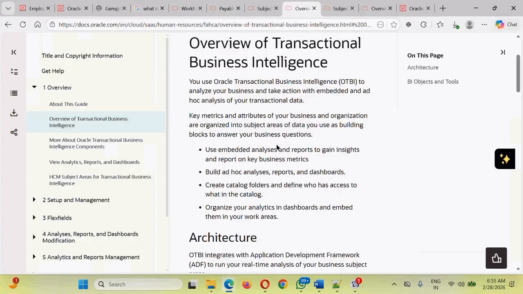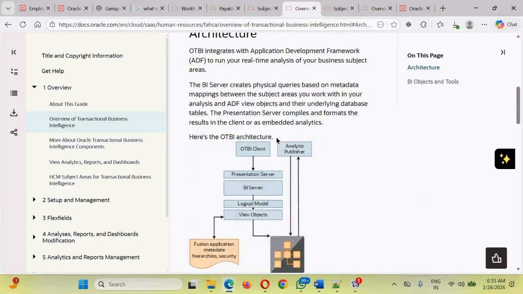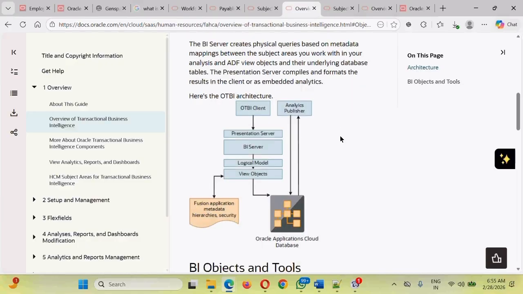In addition to that guys, an overview of our Oracle Transactional Business Intelligence. Although we have discussed so many things about this, and you may have good insights now, what is the internal architecture of OTBI? OTBI is software that has been built by Oracle, but what is the architecture defined? OTBI is internally using a technology called ADF. In ADF, there is a technology called view business objects, called view objects.